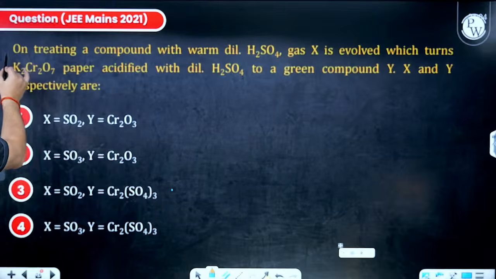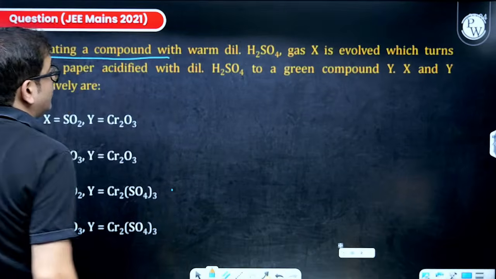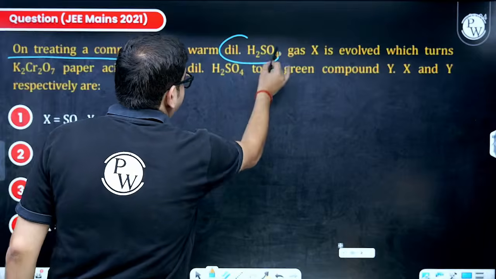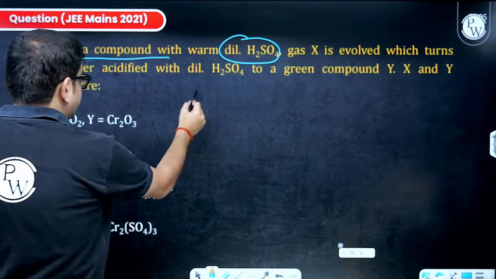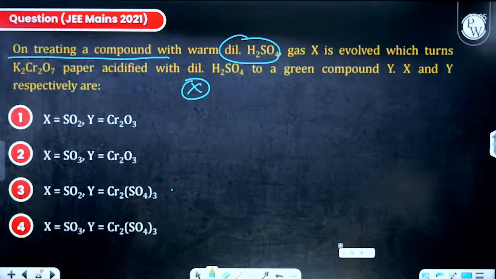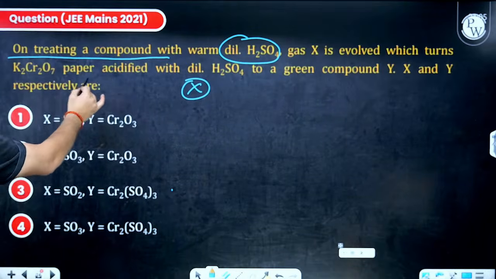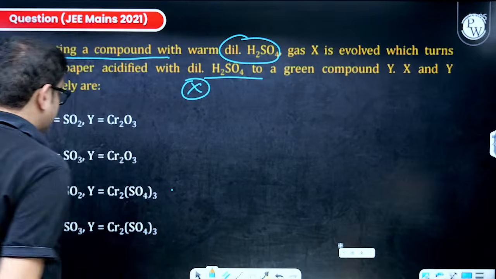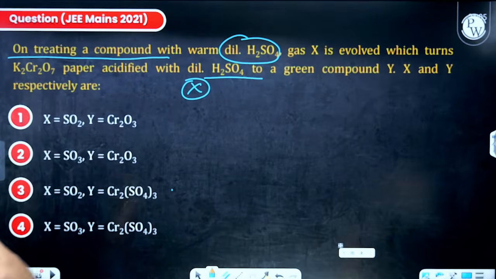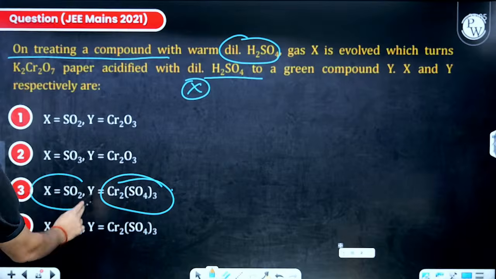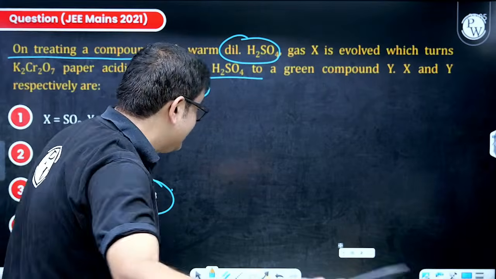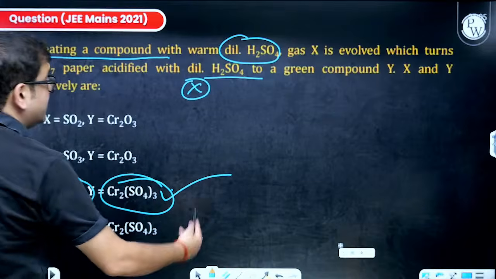Again a JEE Mains question. On treatment of a compound with warm dilute sulfuric acid, gas X is evolved. Sir, I need to know what is gas X, which turns acidified K2Cr2O7 with H2SO4 green. Sir, this is the same thing. So what is Y? Sir, Y will be chromium. X will be SO2 gas, not SO3. This I guess we have just discussed in the previous one.